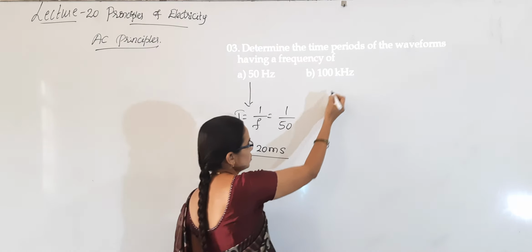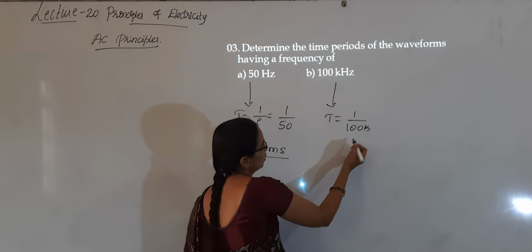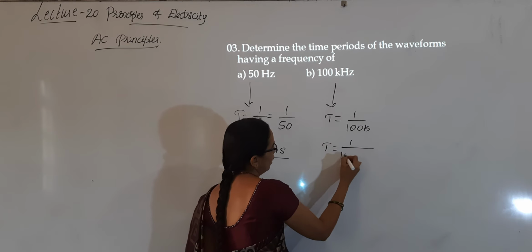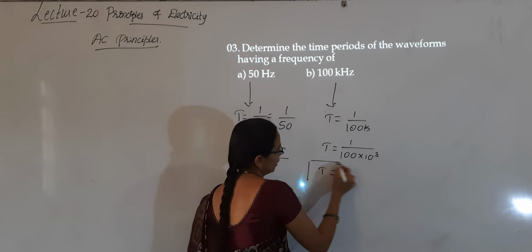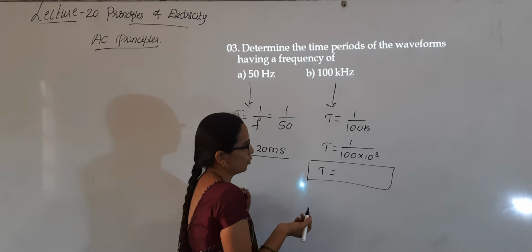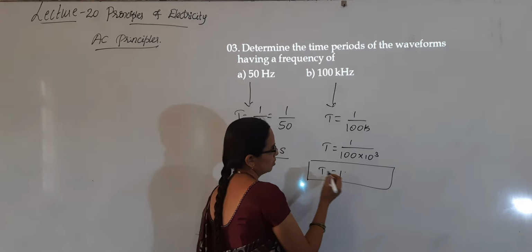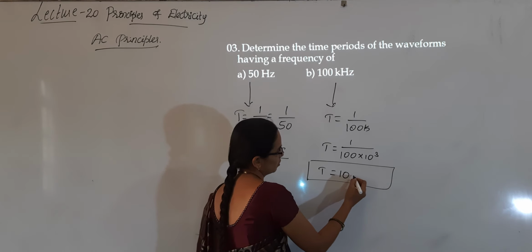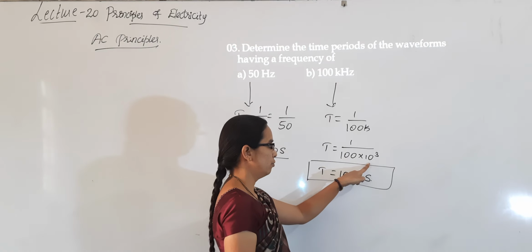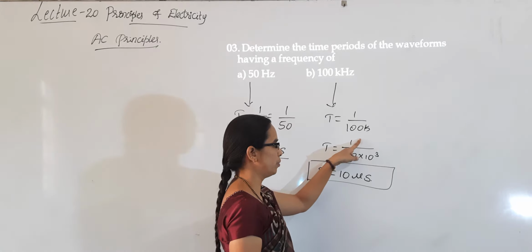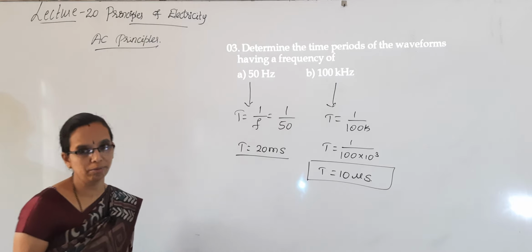Okay, for this also same thing, T is equal to 1 by 100 kilo, 1 by 100 into 10 to the power of 3. Calculate it and keep the answer. 1 into 10 to the power of minus 5, then time period will be 10 microseconds.